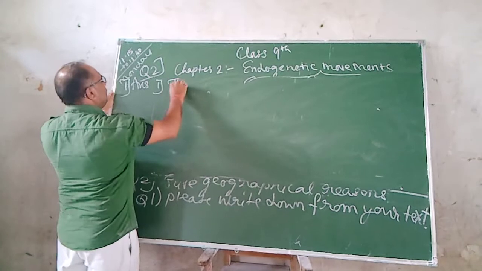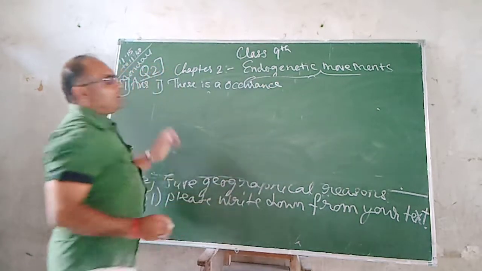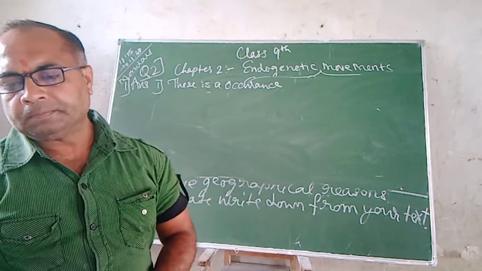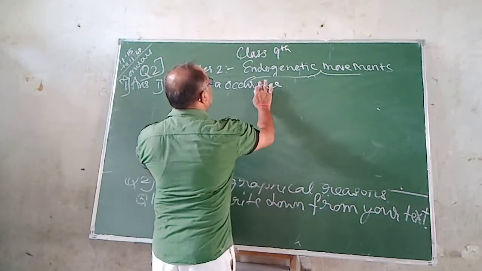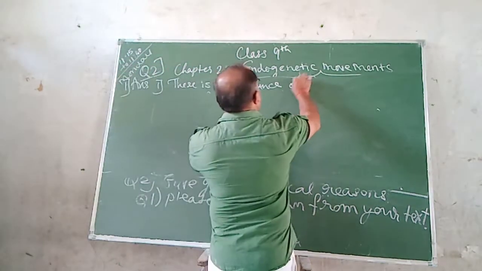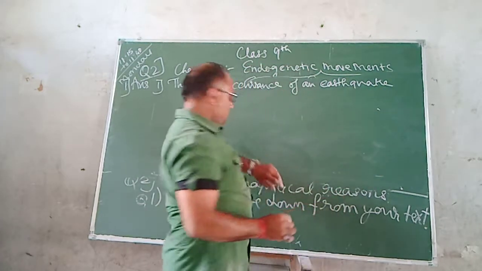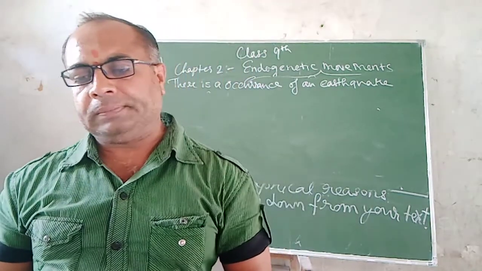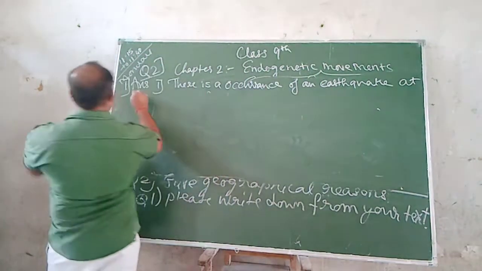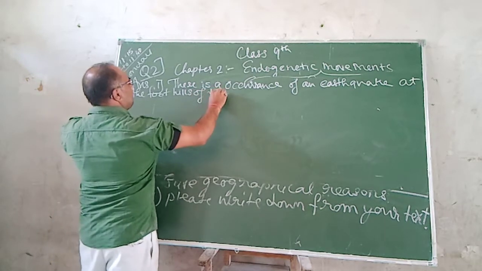First point: there is an occurrence, with double R, of an earthquake at the foothills of the Himalayas.